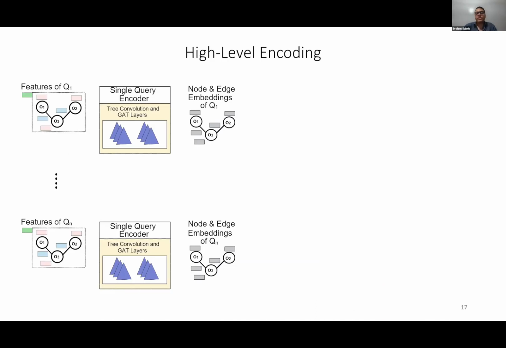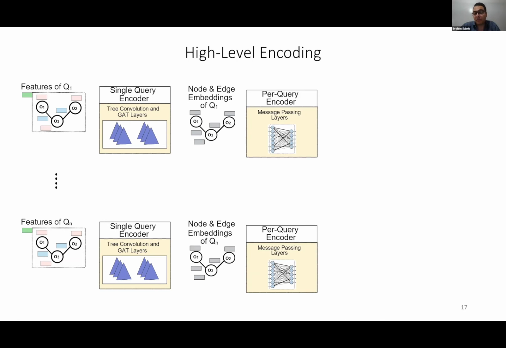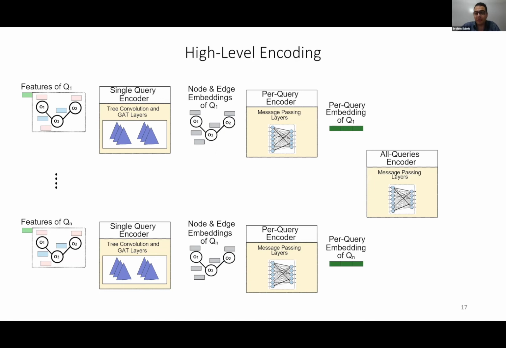Now, once we generate the node and edge embeddings at the different nodes and edges in each query, we summarize these embeddings using a per-query encoder to have one vector representation for each query. After that, we also do a higher-level summarization of these query embeddings to have only one vector representation for all the current queries in the system. So at the end, we will have embeddings at 3 different levels.